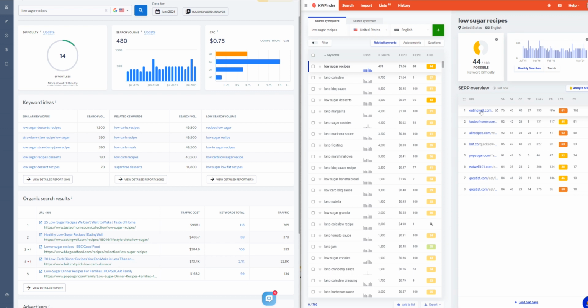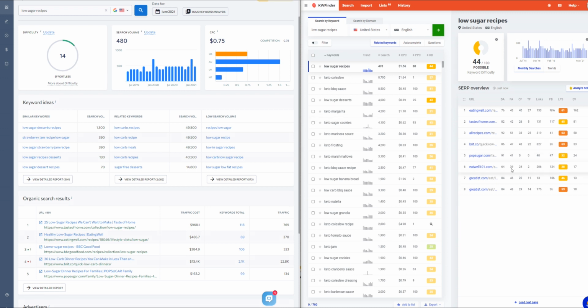So when we look, low sugar, sugar free, so that's not exactly on point. Low carb, not exactly on point. Low sugar, sugar free again, so that's not exactly on point. Low sugar, that is on point. Sugar free.